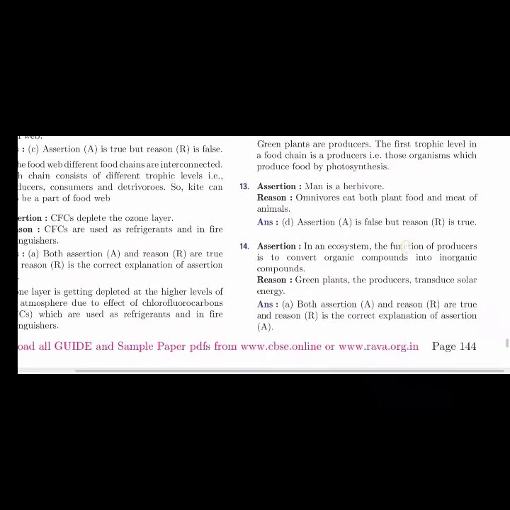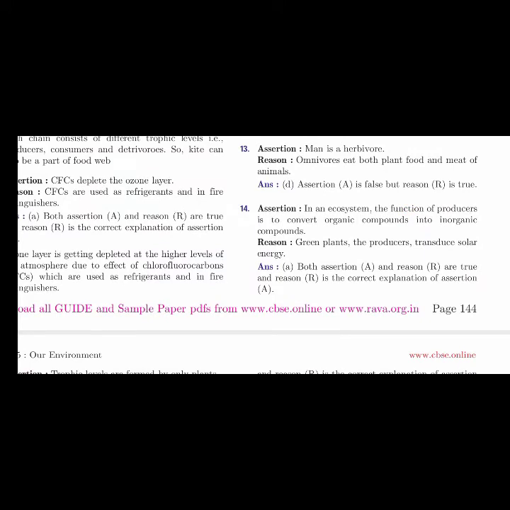Okay. So next assertion is, man is a herbivore. No, right? Omnivores eat both plant food and meat of animals. So A is false, but the reason is true. Okay, so like this you need to create statements for a given assertion.